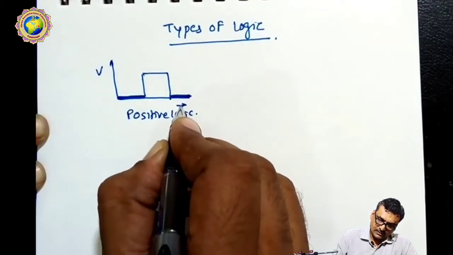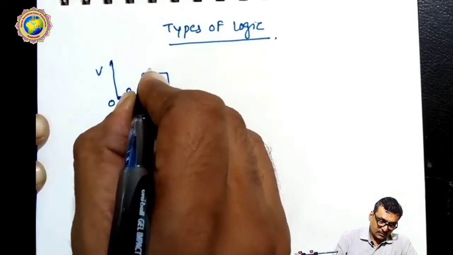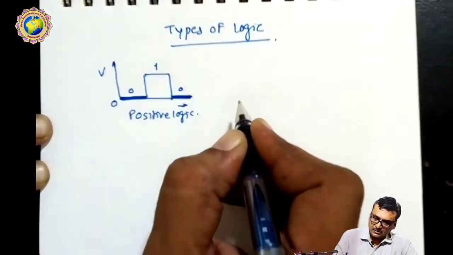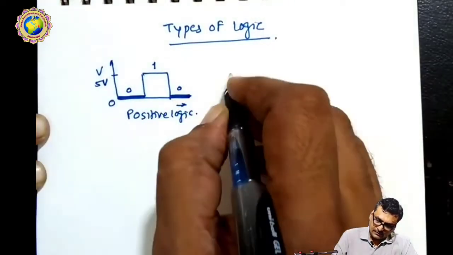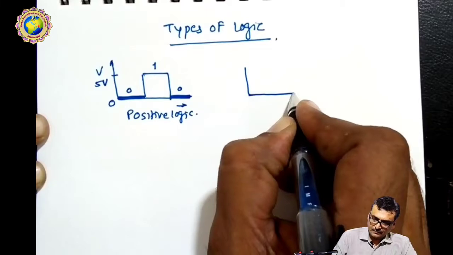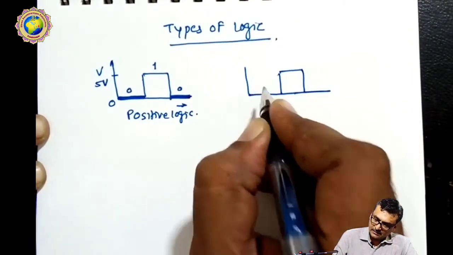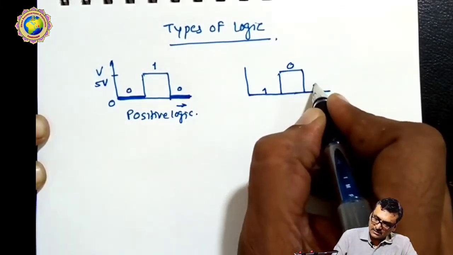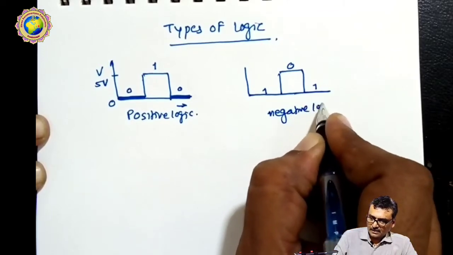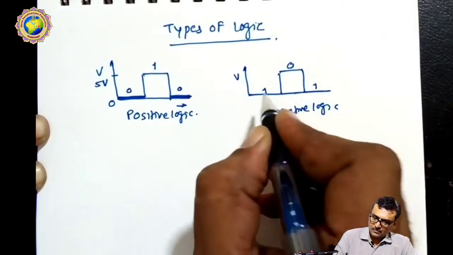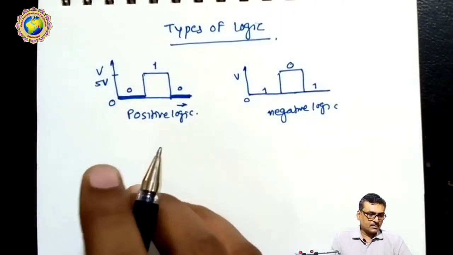Here is the voltage versus our notations or output. This is called 0 output, this is called 1 output, this is called 0 output. Then the same way here is a 5 volt plus. The same graph I will represent here, but here this is called 1 logic, 0 logic, and this 1 logic. It's called negative logic. Okay, so this way we can discuss the logic.